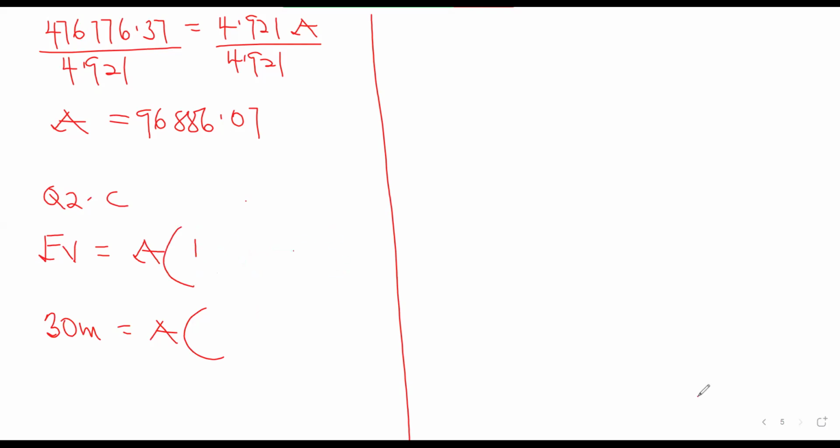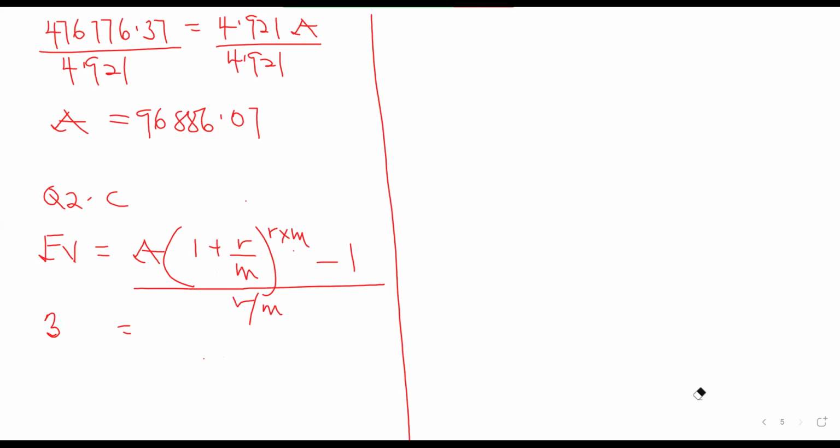So we have 1 plus R over M, I hope you're okay with that, to the power R multiplied by M, minus 1, all divided by R over M. So you don't have to stress yourself. We have the future value of 30 million.